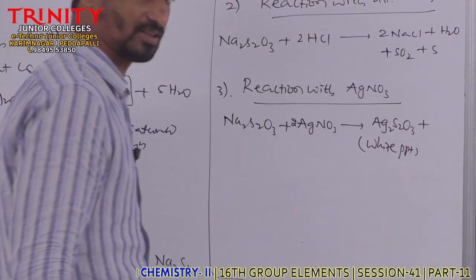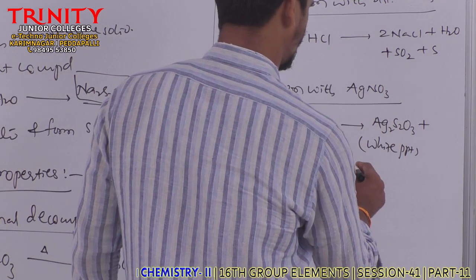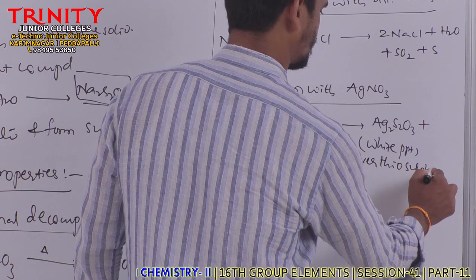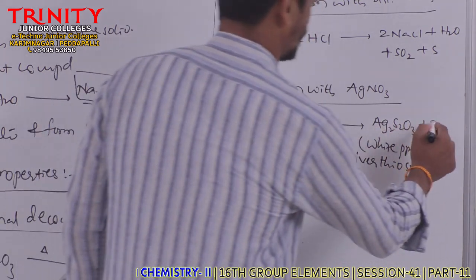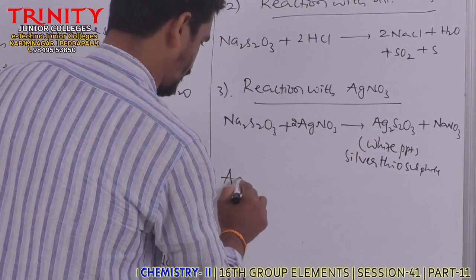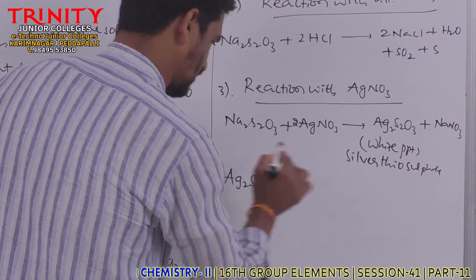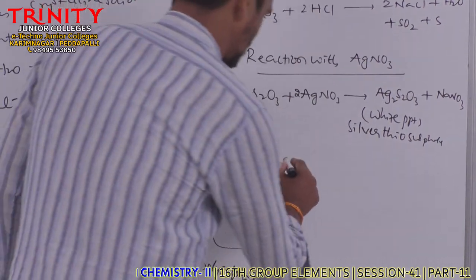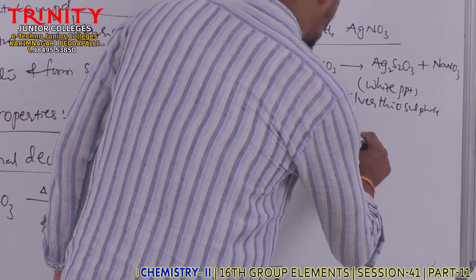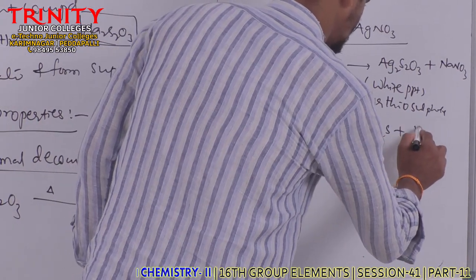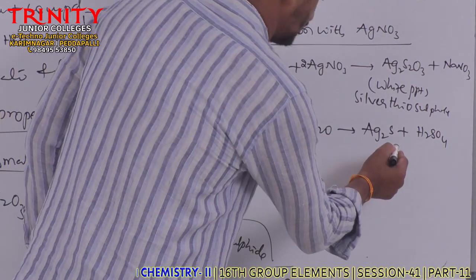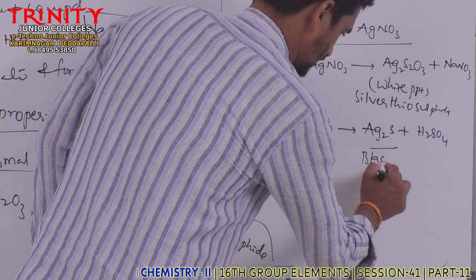This is known as silver thiosulfate, along with the formation of NaNO3. This silver thiosulfate, white precipitate, immediately undergoes hydrolysis to form Ag2S plus H2SO4. So what will be formed, sir? Silver sulfide is formed, which is black in color.